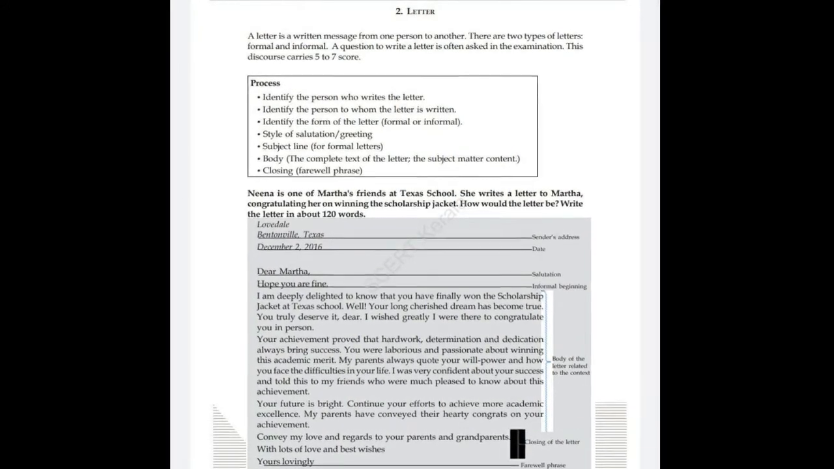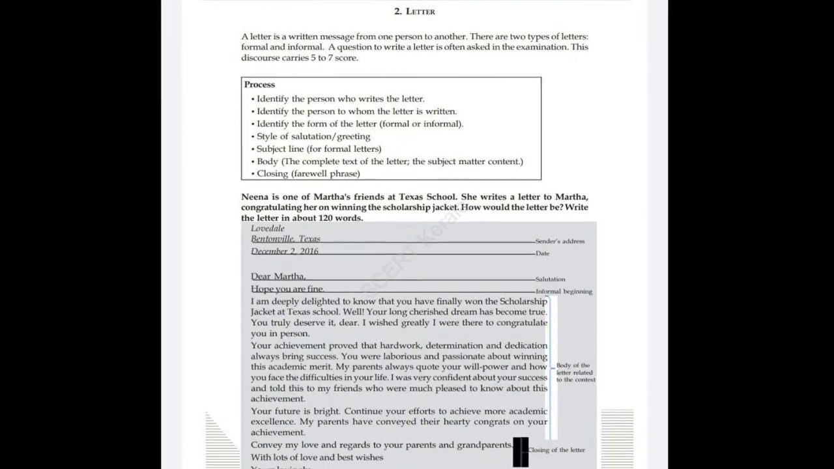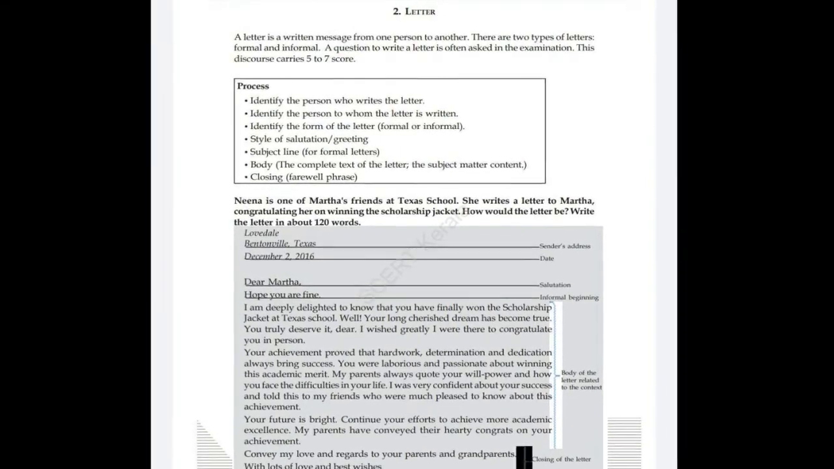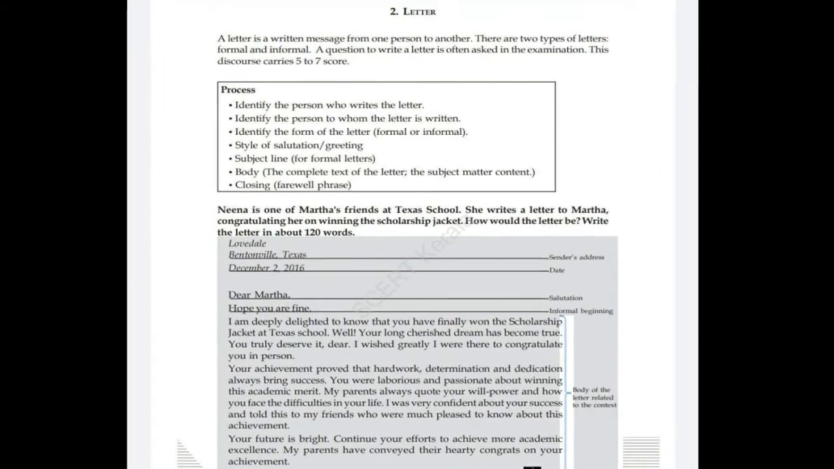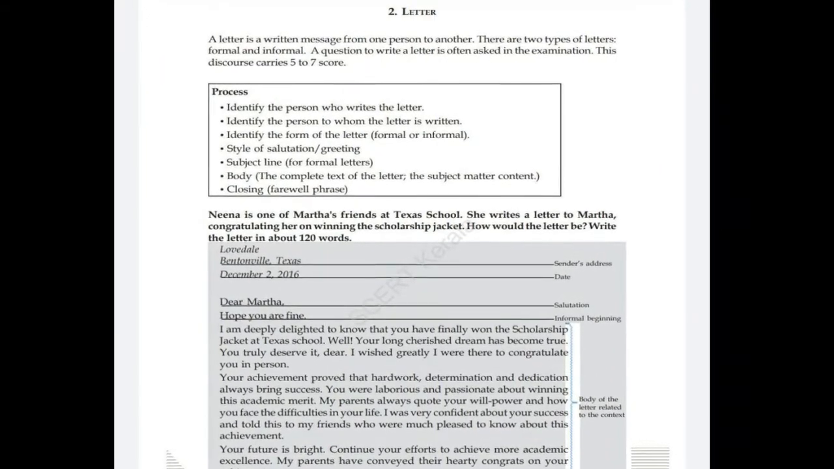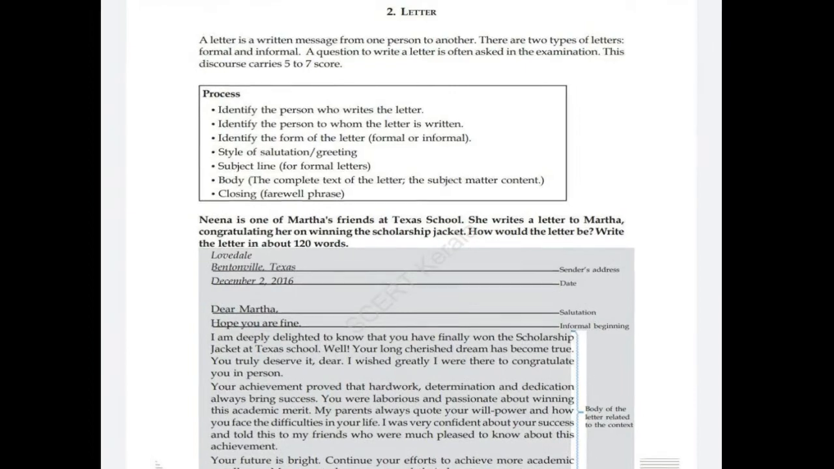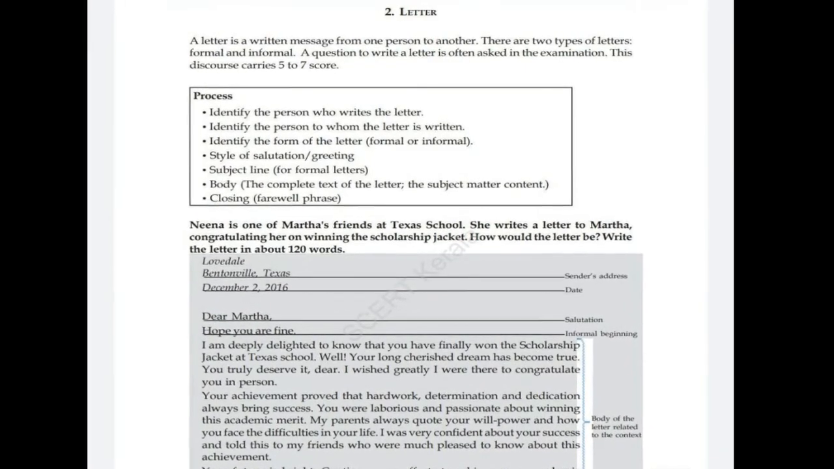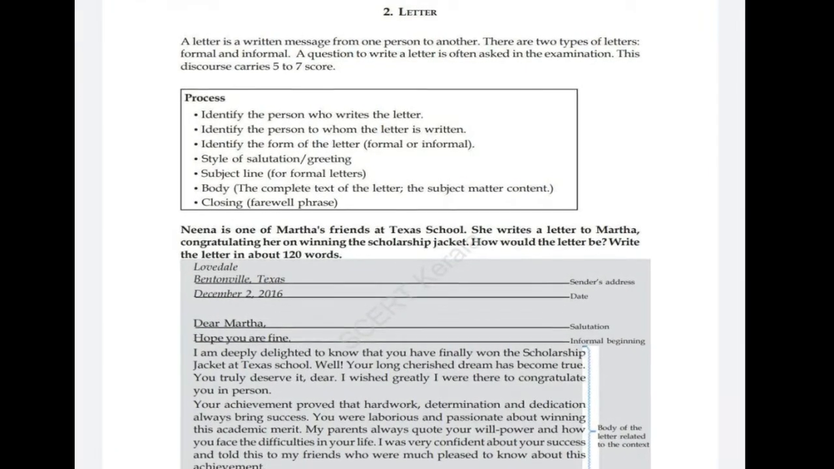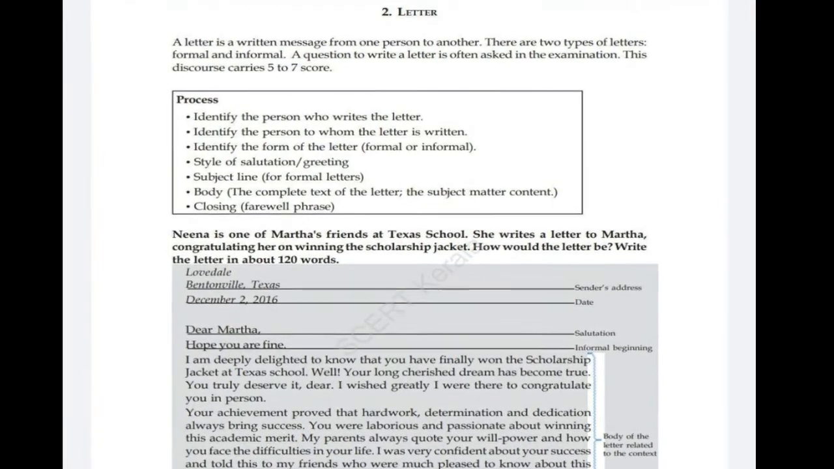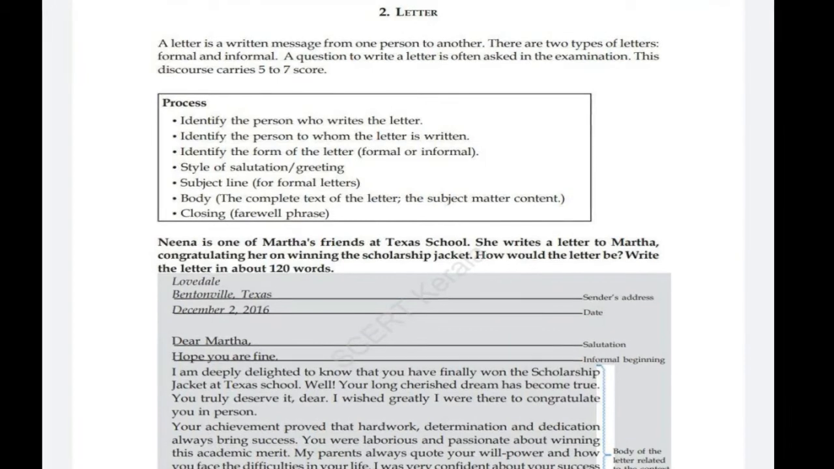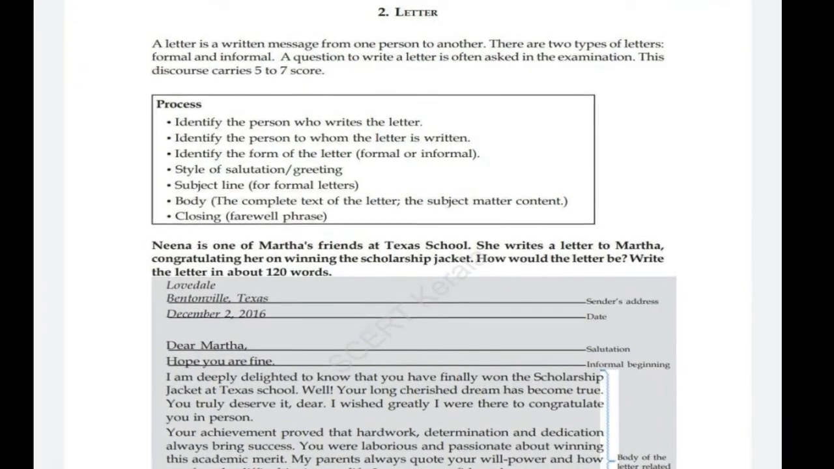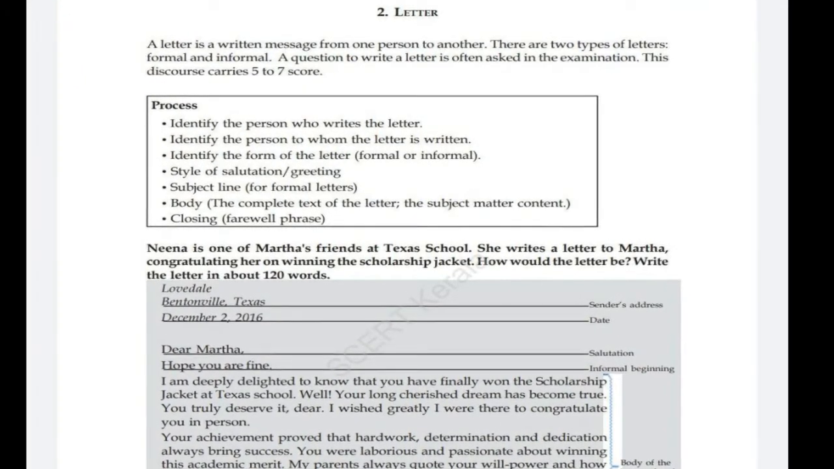First thing you have to identify the person who writes the letter. Then you have to identify from the question to whom the letter is written. Then you will get an idea of which letter this is. Is it formal or informal? Then you have to learn about the style of salutation or greeting.